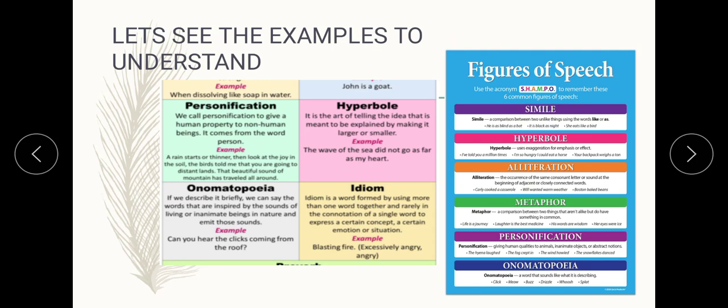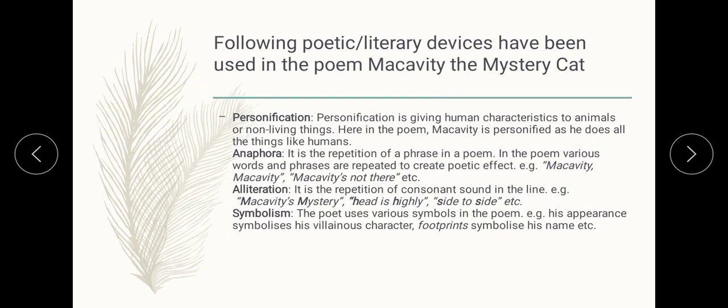There are many figures of speech, children, but we will just discuss the important ones which I am showing you here. In this poem, Macavity the Mystery Cat, the poet has used personification, anaphora, alliteration and symbolism. So what is symbolism? The poet uses various symbols in the poem: his appearance, his villainous character, footprints, his name. He has given his name as Hidden Paw.